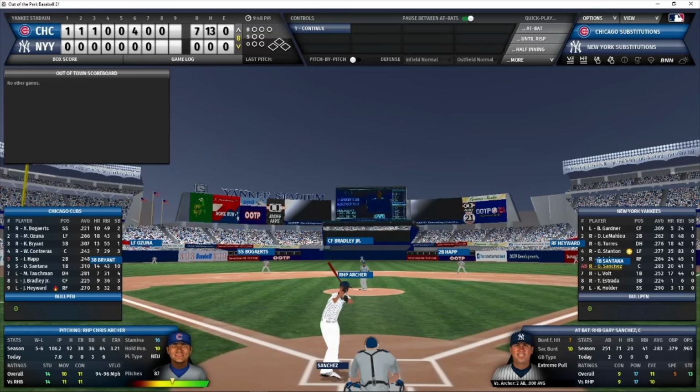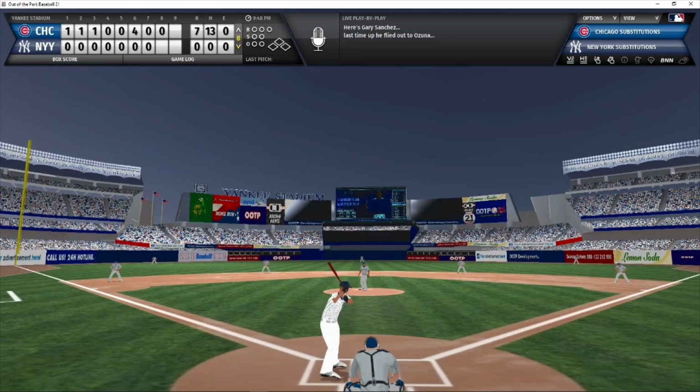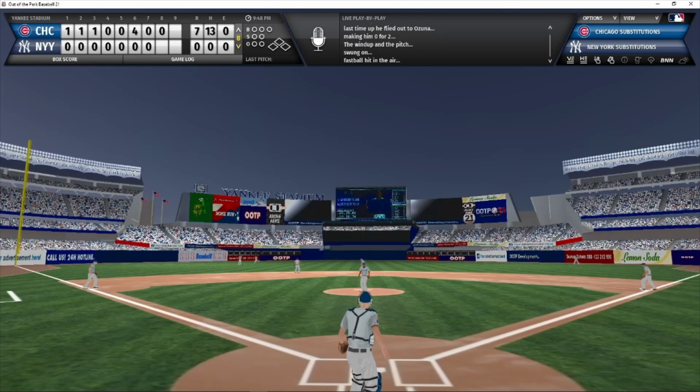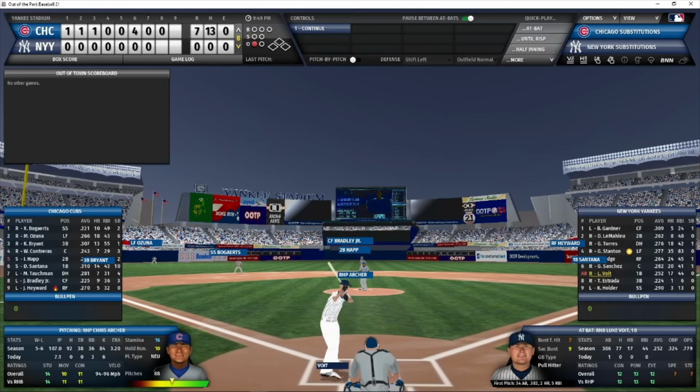Archer will face Sanchez, Voit, and Estrada here in the bottom of the 8th. Archer at 87 pitches, working on the shutout right here. Archer looking for the sign. Here's the pitch. Popped up left center field. The left fielder Ozuna is chasing. He waves off Bradley and makes the catch for out number 1.